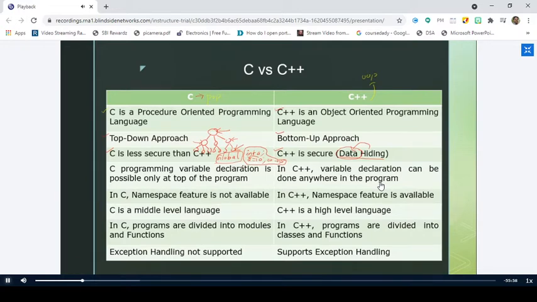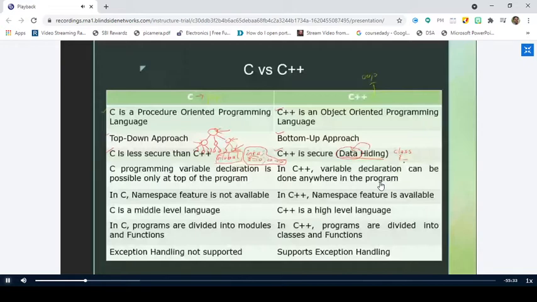But when you consider C++, the data is very much secured. Why? Because in C++ we use a concept called data hiding, which is implemented through the class, right? In a class we describe some data members and then we describe some functions.